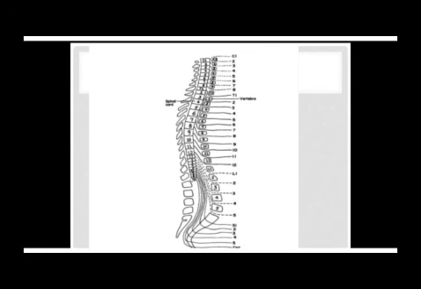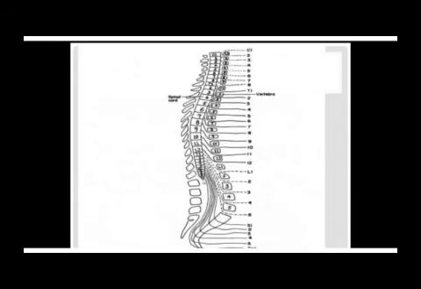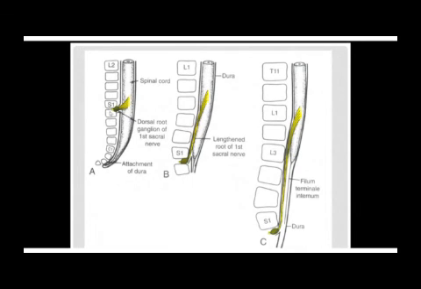So this appearance of the lower spinal cord looks like a horse tail. The horse tail has hairs moving from it, and this horse tail appearance of the lower aspect of the spinal cord is what we call the cauda equina. So originally they are the same length, but the vertebral column goes on growing, overtaking the spinal cord, such that at birth the coccygeal segment, or the lowermost segment of the spinal cord, is opposite L3.